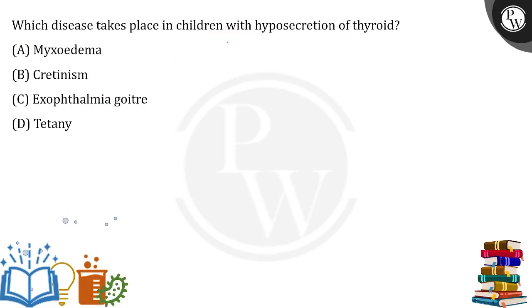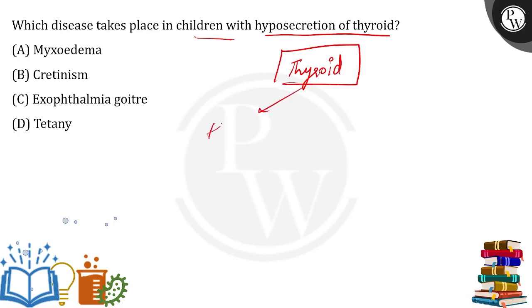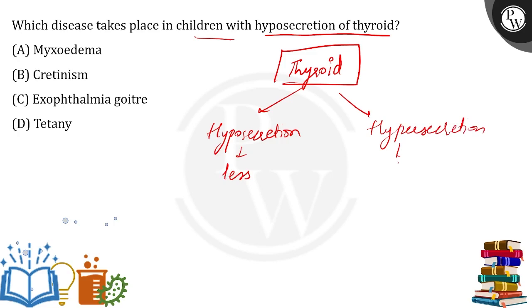Which disease takes place in children with hyposecretion of thyroid? So here, let's talk about it: when the thyroid is not functioning properly, either there is hyposecretion or there is hypersecretion. Let's break the term. Hypo means less secretion, hyper means excess secretion.